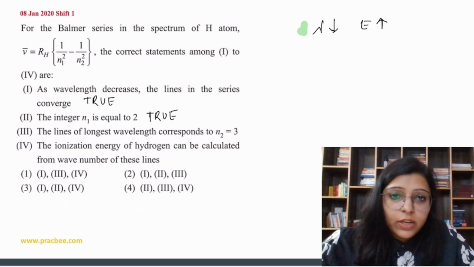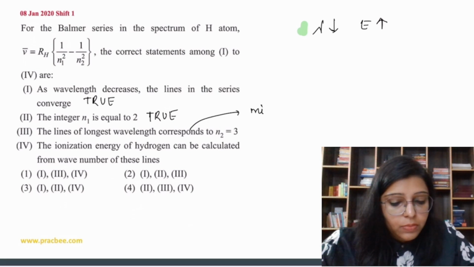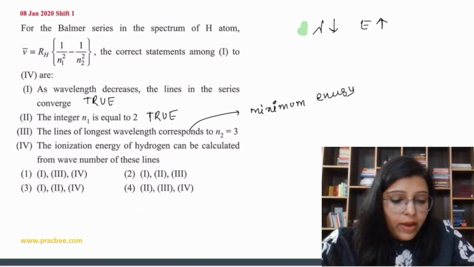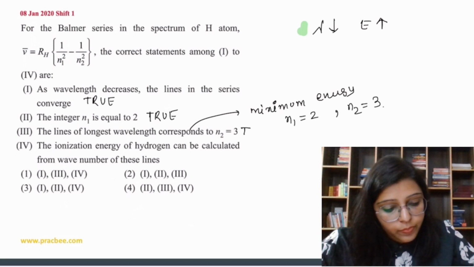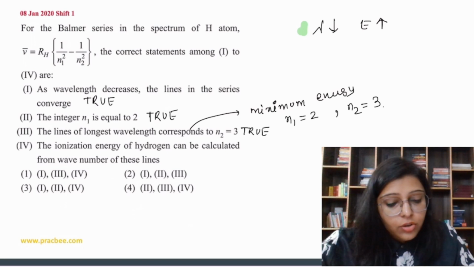The line of longest wavelength. Longest wavelength means minimum energy. Minimum energy के लिए if n1 is equal to 2, तो n2 should be 3. Yes, this is true. The ionization of hydrogen can be calculated from the wave number of those lines.